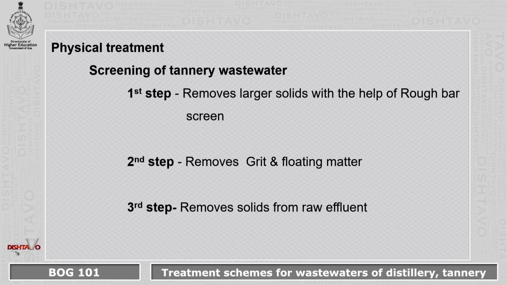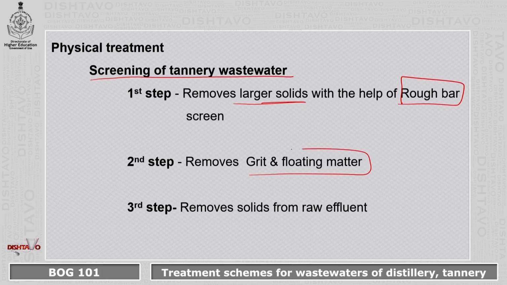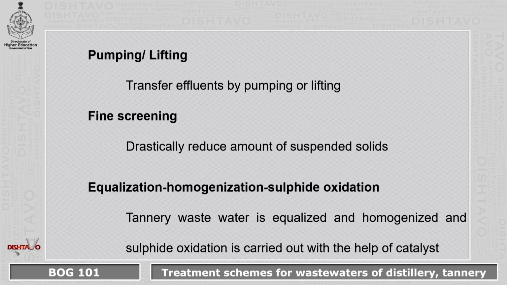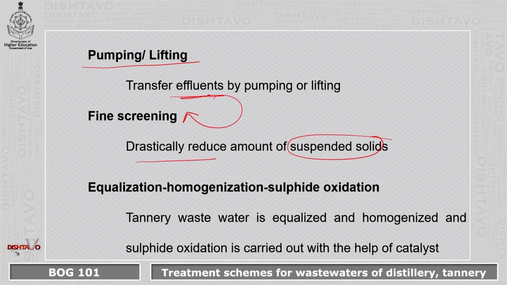What is done in physical treatment is, first, we do the screening of the tannery wastewater. The first step is to remove the larger solids with the help of a rough bar so that they do not choke the pipes. The second step removes the grit and floating matter in aerated chambers. The third step is to remove the solids from the raw effluents. After the screening, there is pumping and lifting, which transfers the effluents into the fine screening so that it drastically reduces the amount of suspended solids.